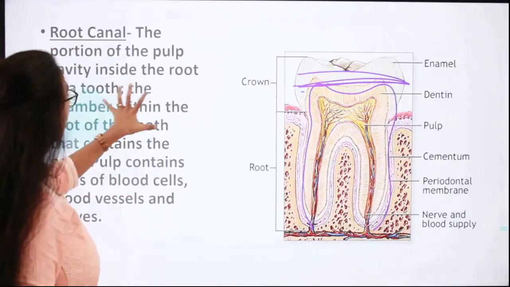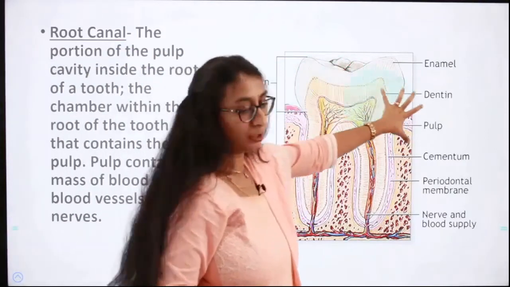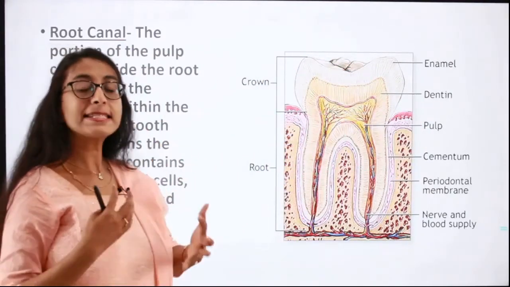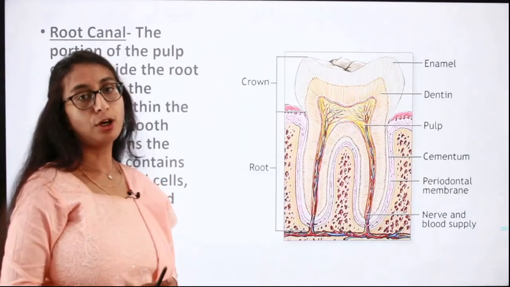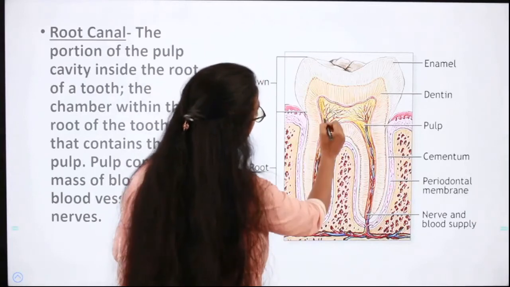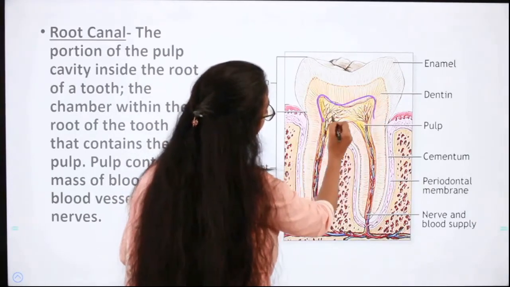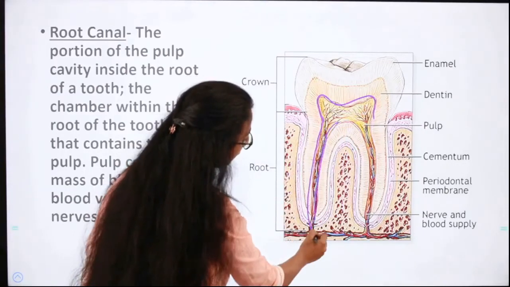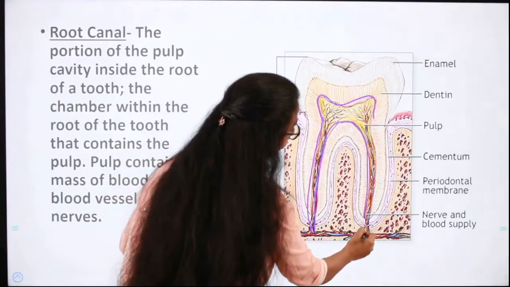Next is the root canal. The portion of the pulp cavity inside the root of the tooth is called the root canal. Here you can see this region is the pulp, and that extends into the root in the form of a canal, and this region is called the root canal.